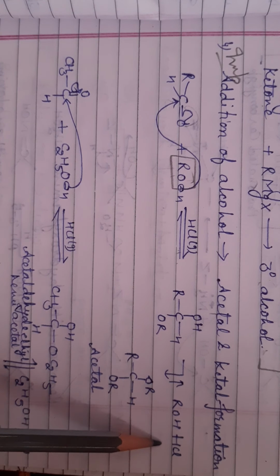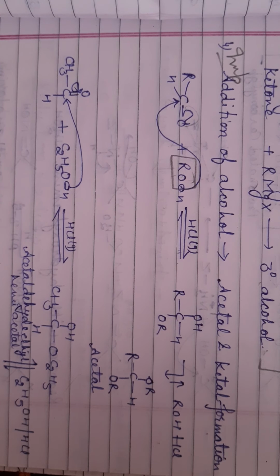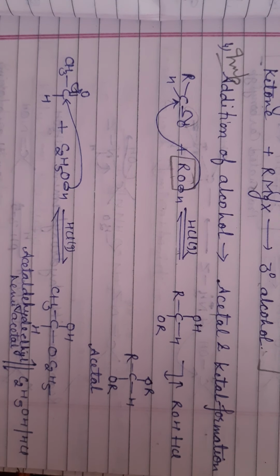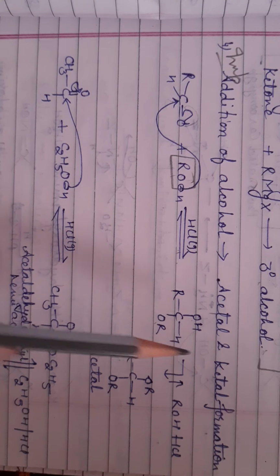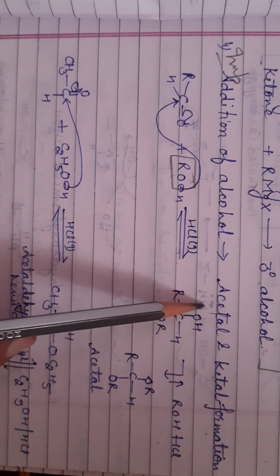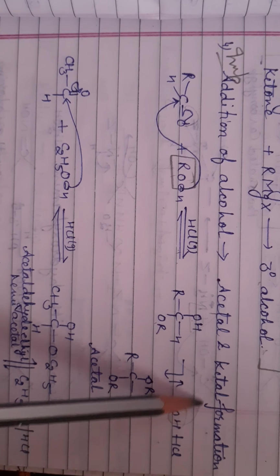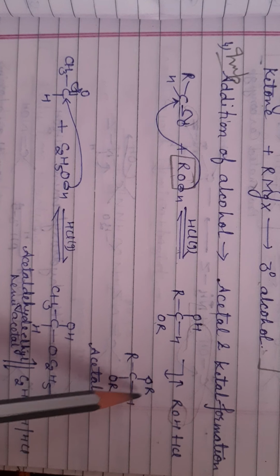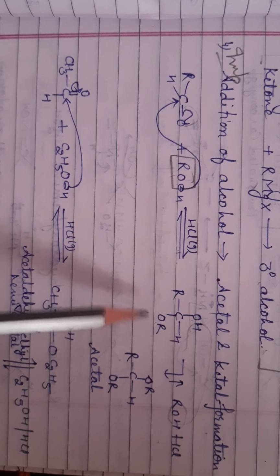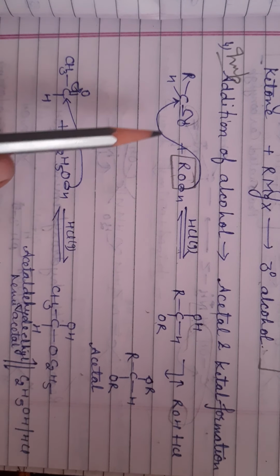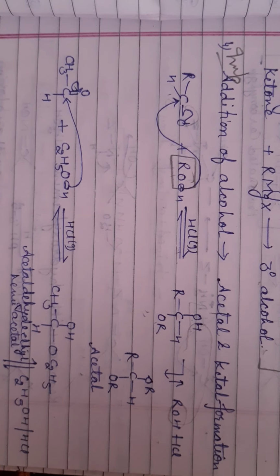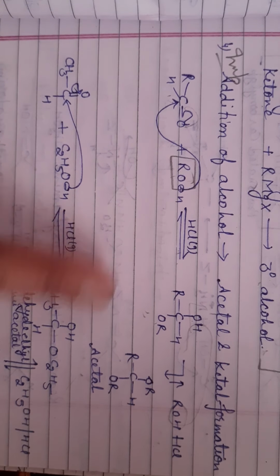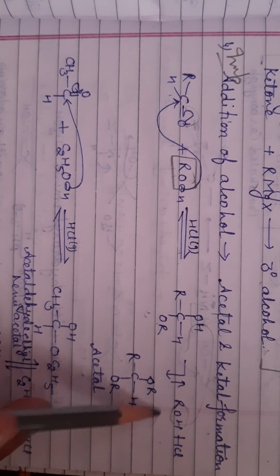So it gets an H ion from the solvent and we get this product, that is RCH(OR)OH. It reacts with another alcohol molecule, so there is release of water and we get what is called hemiacetal and this is called acetal. From aldehyde you will get acetal, this is hemiacetal. When aldehyde reacts with one alcohol, then we get hemiacetal. When aldehyde reacts with two alcohols, then we get acetal.